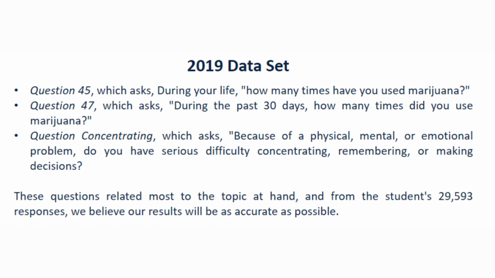The questions we will be using consist of Q45. During your lifetime, how many times have you used marijuana? Q47. During the past 30 days, how many times have you used marijuana? And Q concentrating, which asks, because of a physical, mental, or emotional problem, do you have serious difficulty concentrating, remembering, or making decisions?